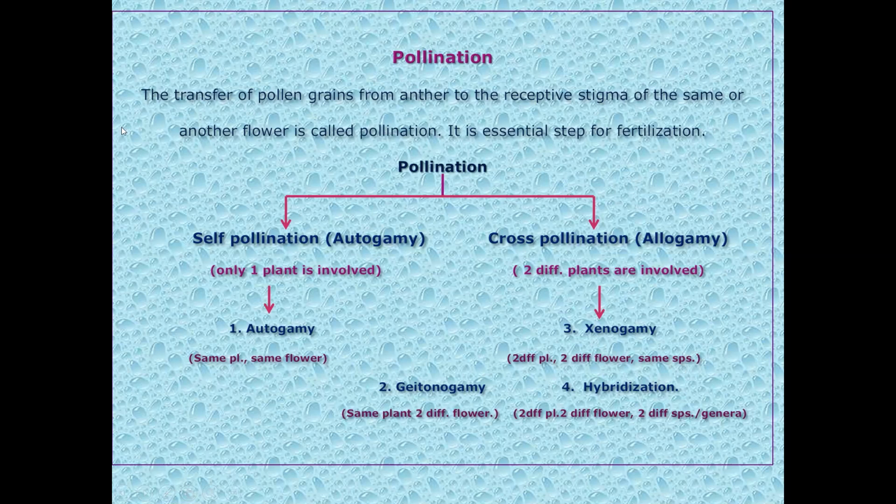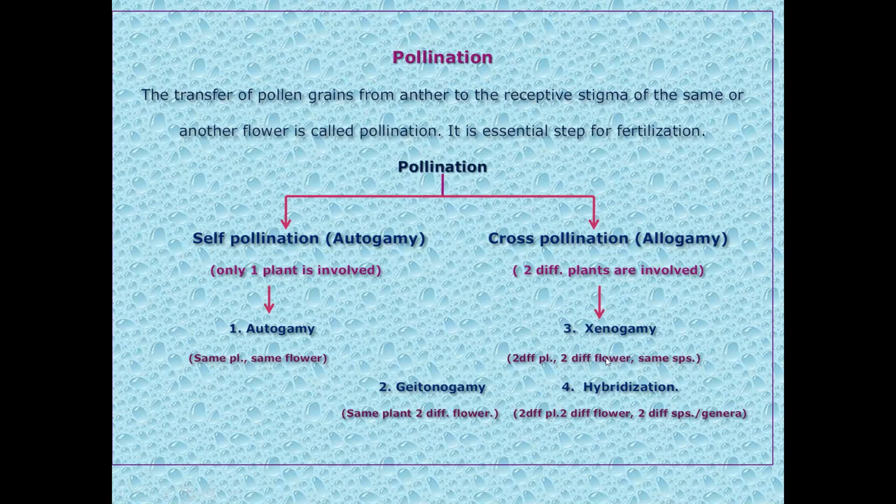So how can you define xenogamy? It is the transfer of pollen grains from the anther of a flower on one plant to the stigma of another flower on another plant of the same species. This is how we state it in the definition. Xenogamy is where two different flowers from two different plants belonging to the same species are involved.